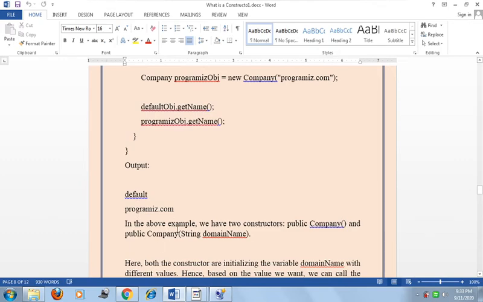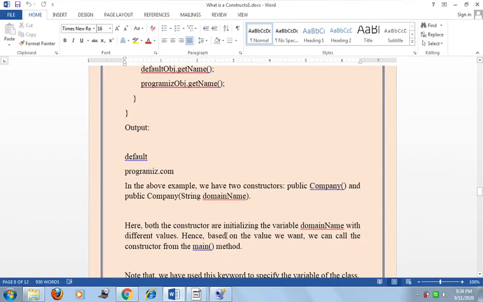So in the above example we have two constructors: public Company() and public Company(String domainName). Here the name of the constructor is the same but the arguments are different. So here is the concept of constructor overloading. Both constructors initialize the variable domainName with different values. Hence, based on the value, we decide which constructor to call from the main method.